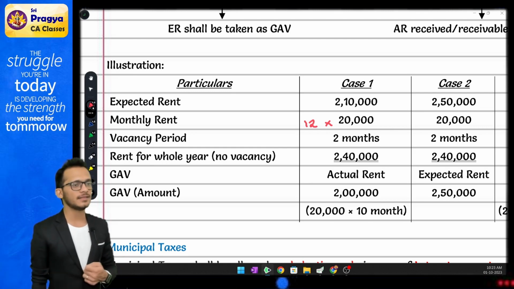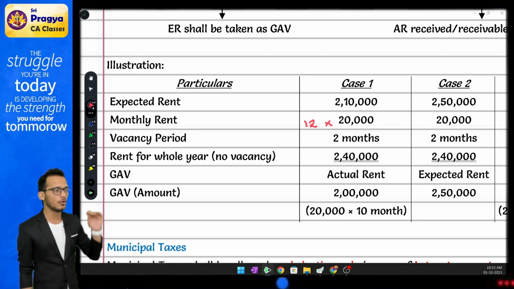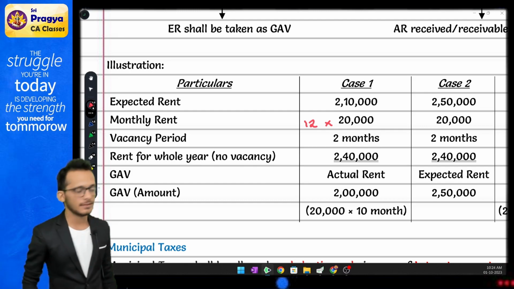If you are a non-genuine assessee, will they give you vacancy loss? No, they will not give you vacancy loss, which means your rent will now become the whole expected rent, which is 2,50,000. Clear, not clear? Yes. Come to the last example.